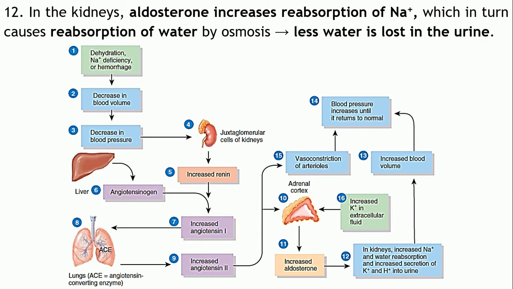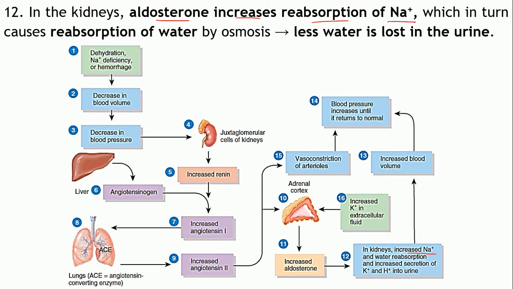Now, in kidneys, what will this aldosterone do? It will increase the reabsorption of sodium ions. So, will it result in correction of the disruption of the homeostasis?